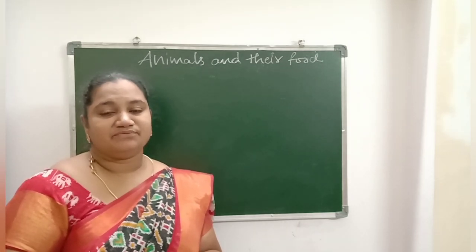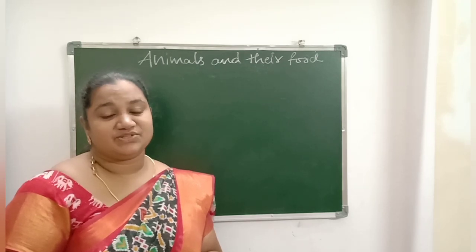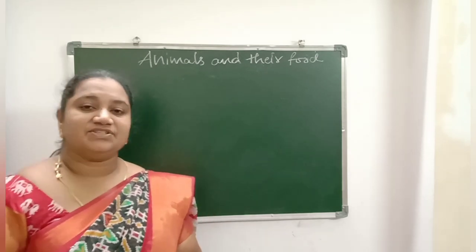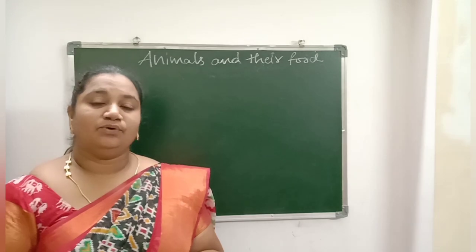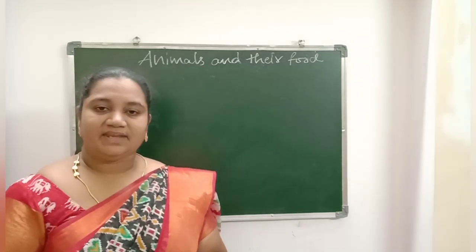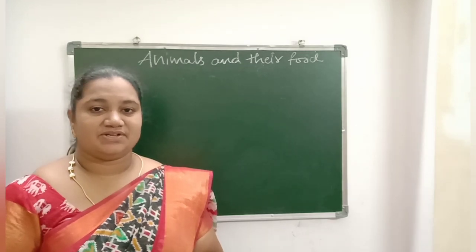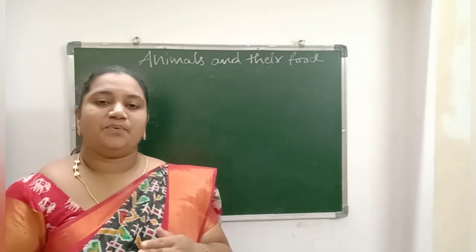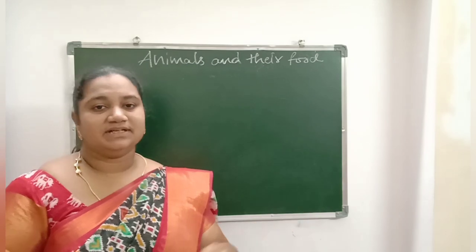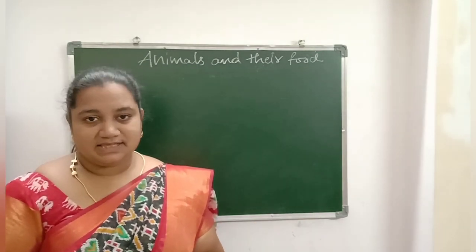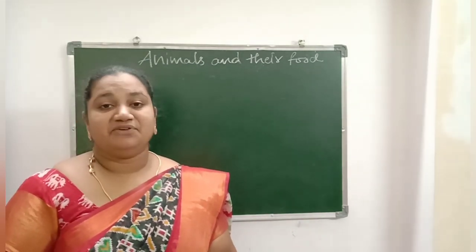And crows and vultures are called natural scavengers. Scavengers are those who clean the environment. So they clean nature, so they are called natural scavengers. These all are the points you have learnt about in the previous classes. In this class you are going to learn about food chain.